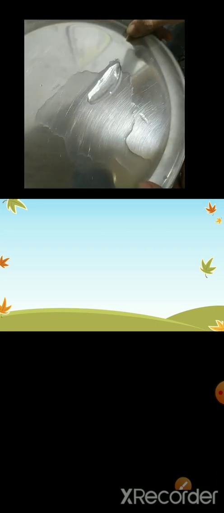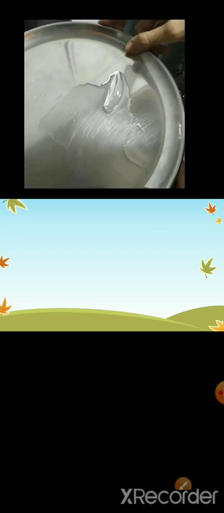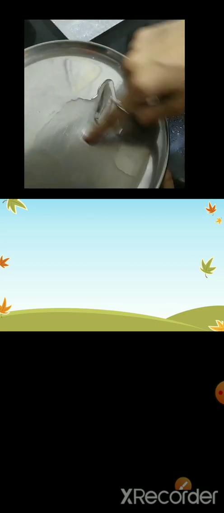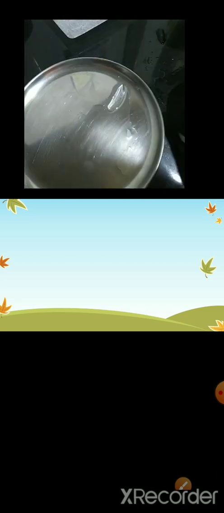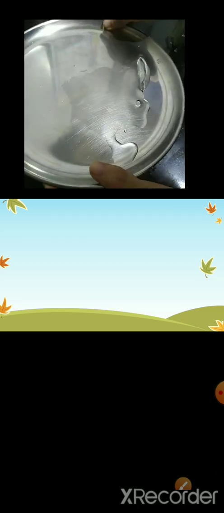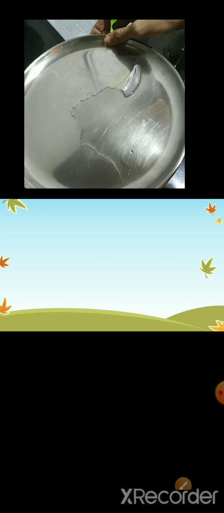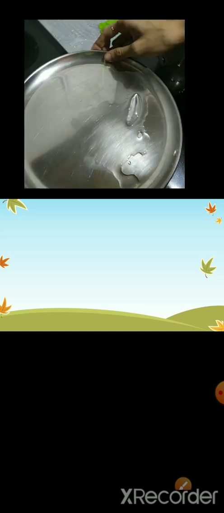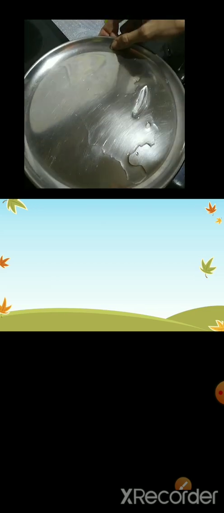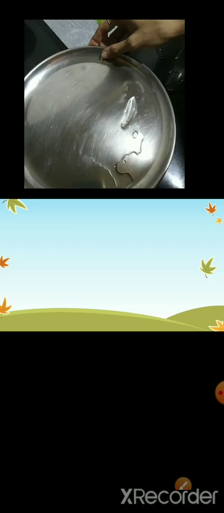Yes, the ice is melting and it is becoming water. Ice is a solid. So on cooling, it becomes water, that is a liquid. Now let us see how this liquid changes into gas.